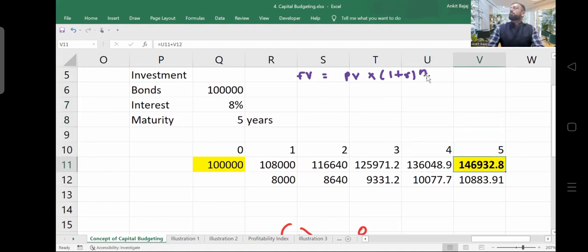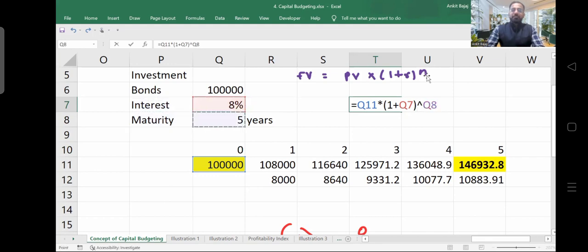How have we calculated 1,46,932? Here present value is 1 lakh, right? Multiply by 1 plus R. R is 8% here. Okay, I am taking 8%. Then power 5. So I'm getting this answer here, right? I'm getting the same answer here. Simply, I can say that I've taken 1.08 and taken the power 5 here, right?